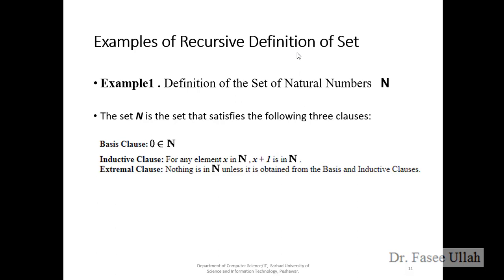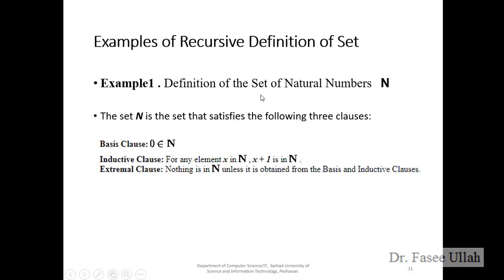Okay, some examples of the recursive definition of a set. Example 1: definition of the set of natural numbers N. We have the natural numbers, which are denoted by N. You can use any symbol for any problem or definition, but here, mathematically and by convention, we use N. So for clearer understanding, example 1: the definition of the set of natural numbers, denoted by N.